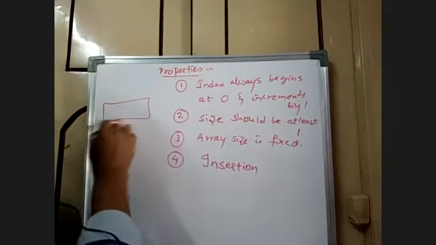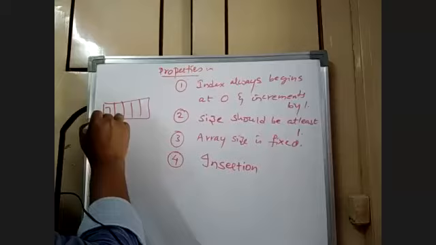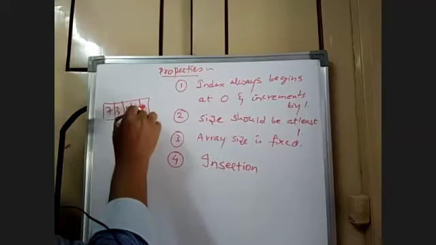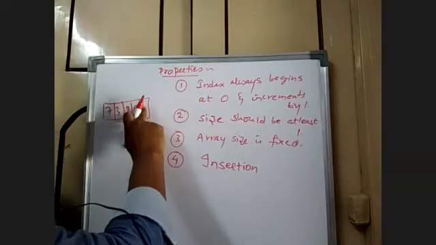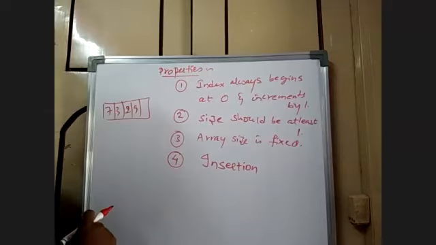Suppose there are elements 7, 3, 2, 9, 4. Can I insert any more? No. I cannot, because I don't have enough space. Now, can I insert? Absolutely. Now I can insert because at least one location is empty.